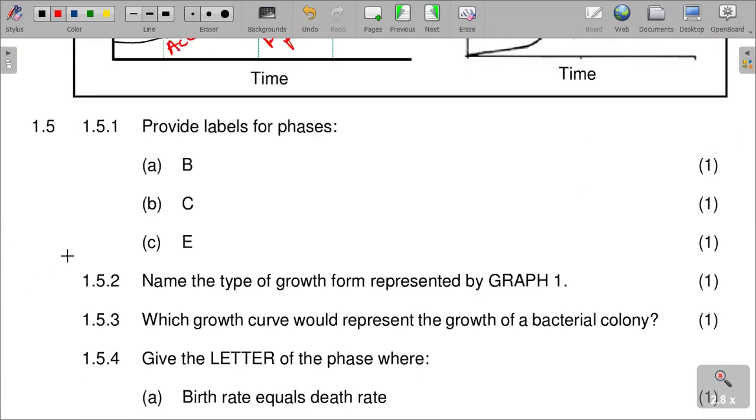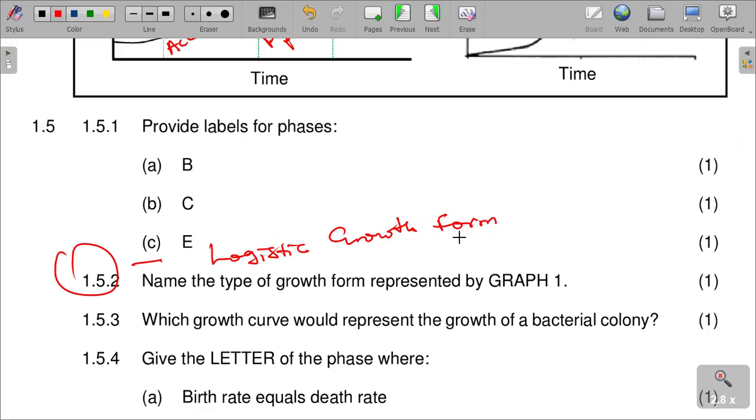This is called logistic growth form. This is the type of growth form that is represented by graph 1.